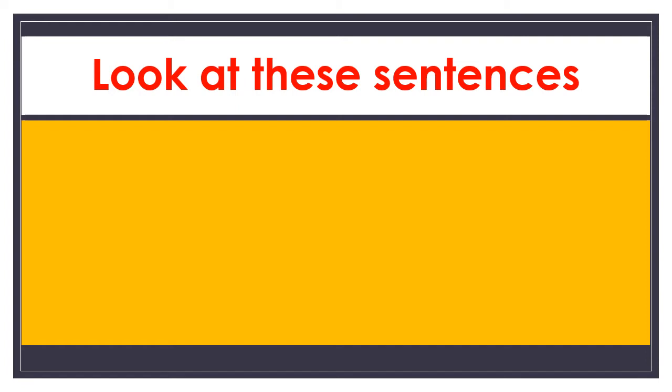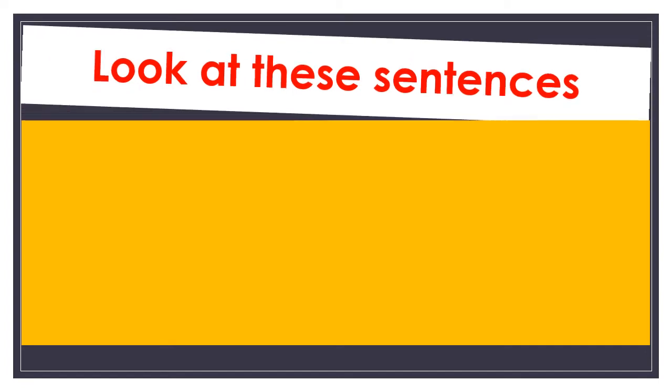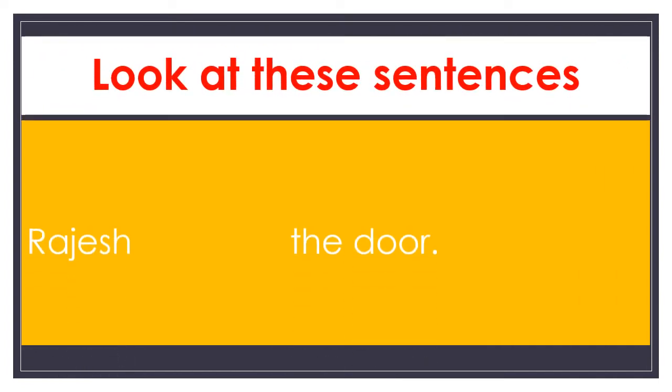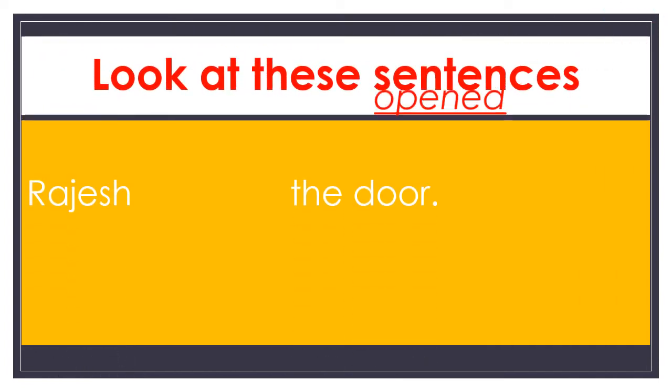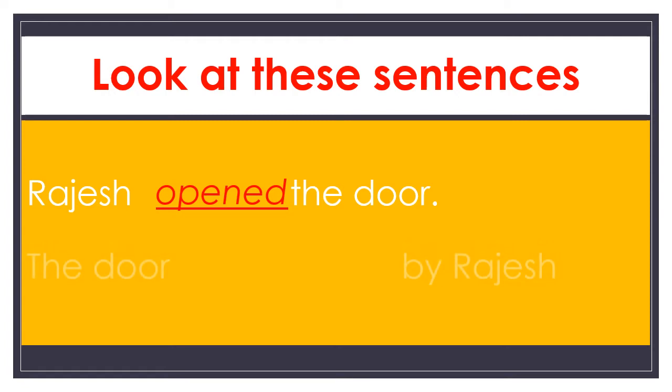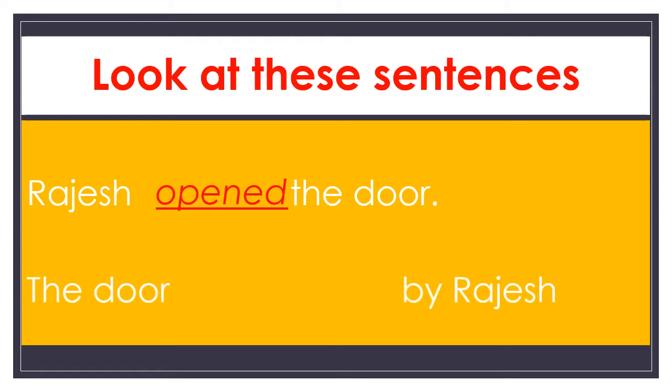Children, look at the sentences. Rajesh opened the door. Look at one more sentence. The door was opened by Rajesh. Observe these two sentences, children.